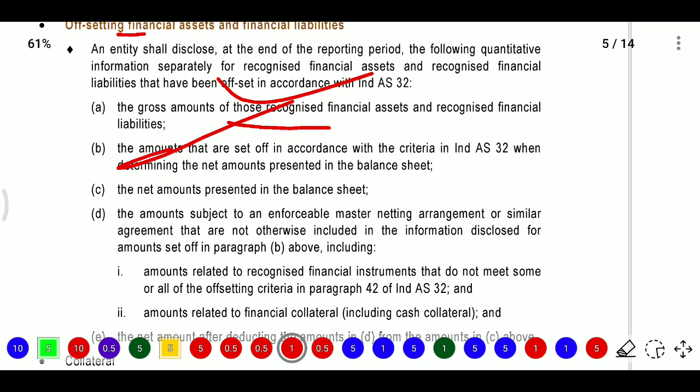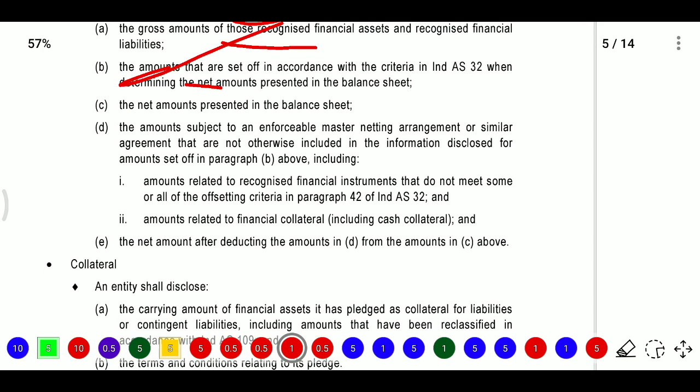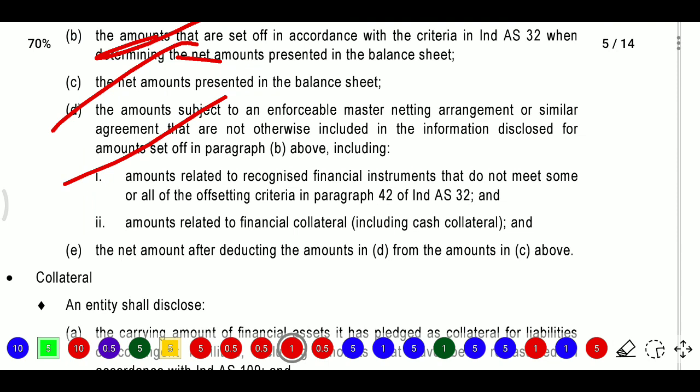So as per Ind AS 32, the financial asset will be offset against the financial liability when determining the net amount presented in the balance sheet. And we need to disclose the net amount presented in the balance sheet, and the amount subject to an enforceable master netting arrangement. So if you have any netting arrangement, entered into at the time of inception of the contract, or a similar agreement, we need to disclose it.